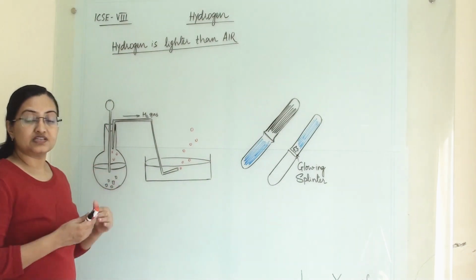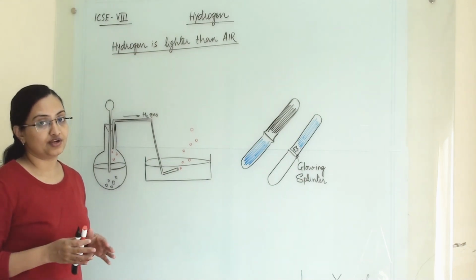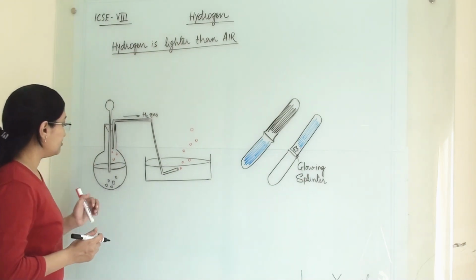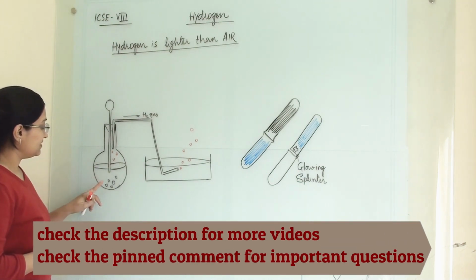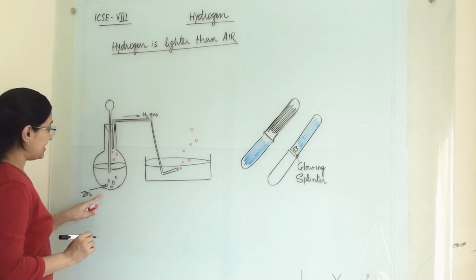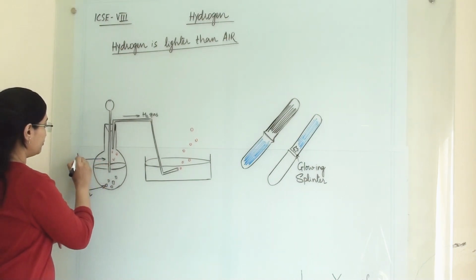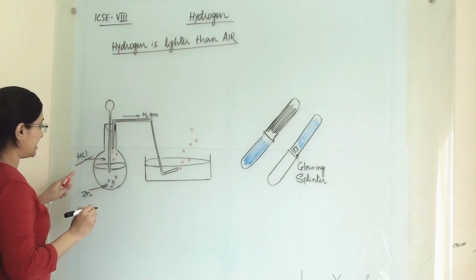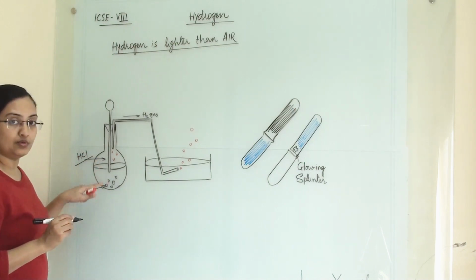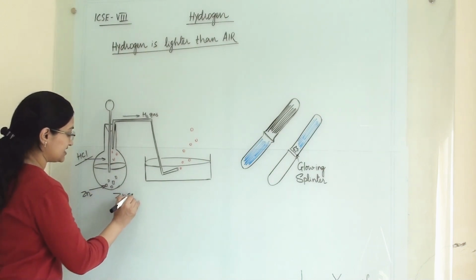This first setup is exactly similar to the setup of the laboratory method of hydrogen. In the laboratory method of hydrogen, we have learned that we have taken zinc granules here, and from the thistle funnel there is drop-wise addition of hydrochloric acid. So when hydrochloric acid and zinc are mixed up, we will get ZnCl2 as a product.